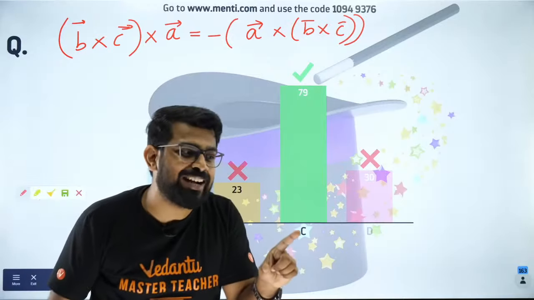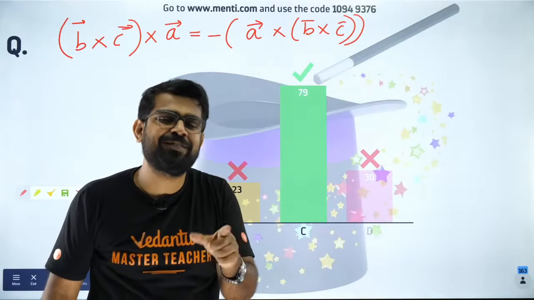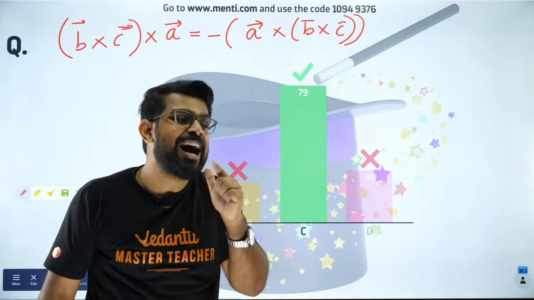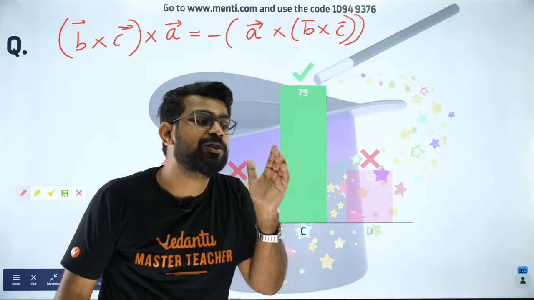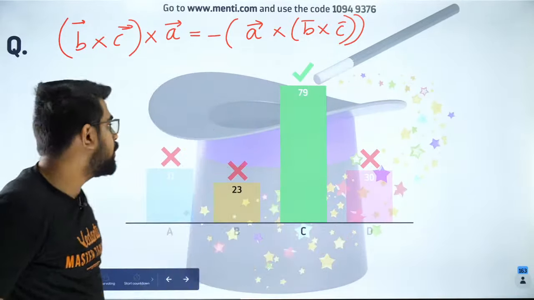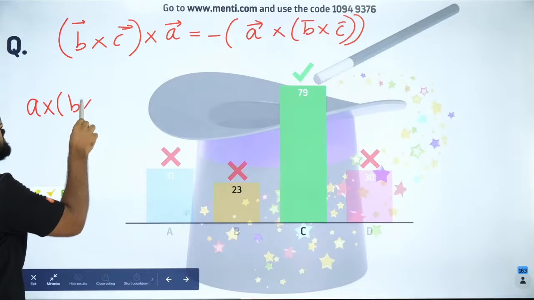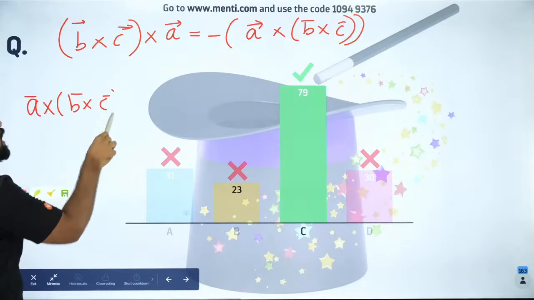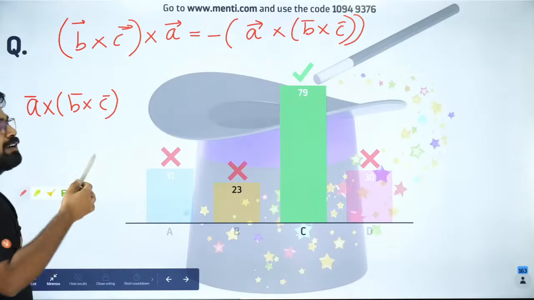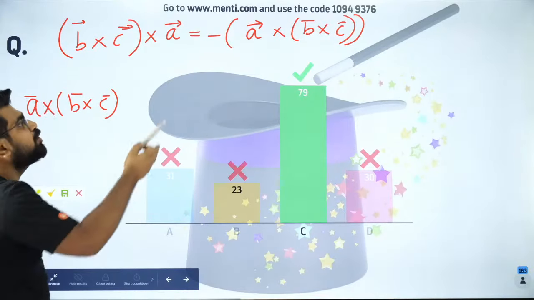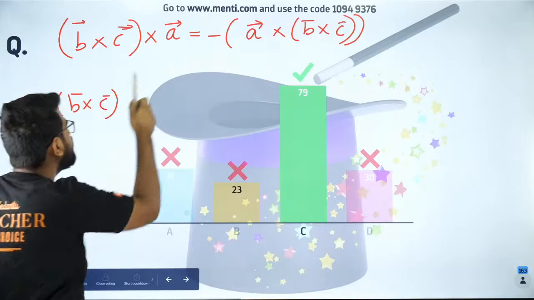Ritvik, I am coming to that. Because I was also a student like you, I also know only what Ritvik told. Ritvik was saying, sir, I know only for A cross B cross C. But what is this? You are asking exactly what I don't know. No problem, Ritvik. You change it like that. Now you can apply it.